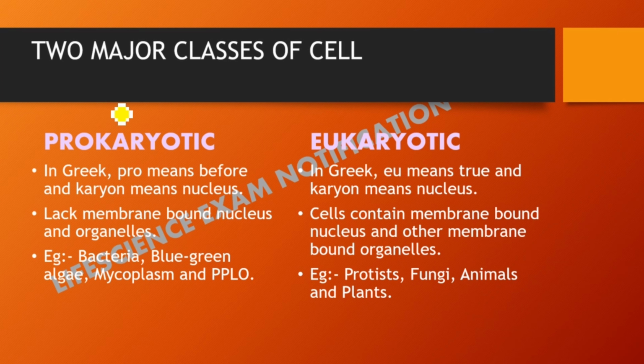Then eukaryote. In Greek, eu means true and karyon means nucleus. So here the cell contains what? True nucleus, meaning they have a nucleus. Then cells contain a membrane bound nucleus and other membrane bound organelles.